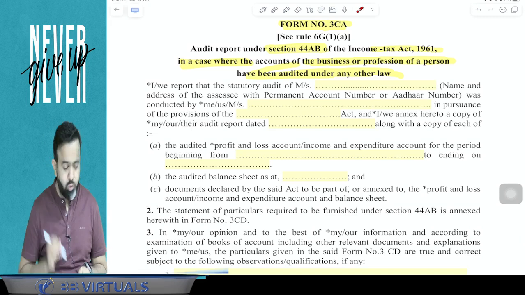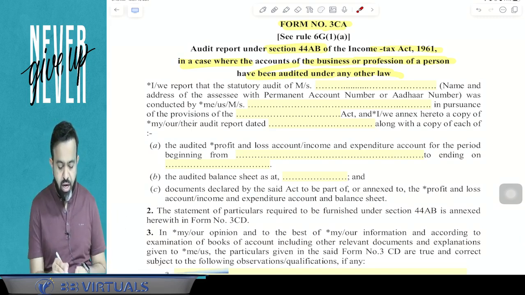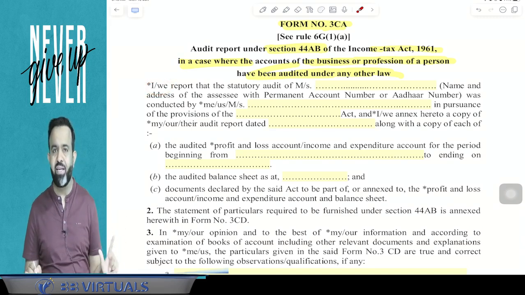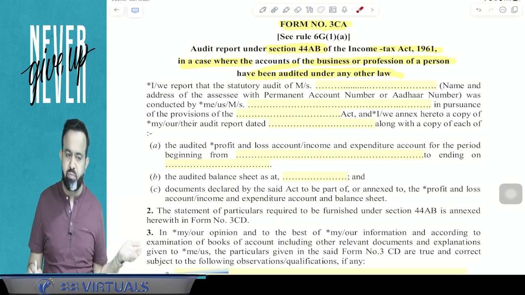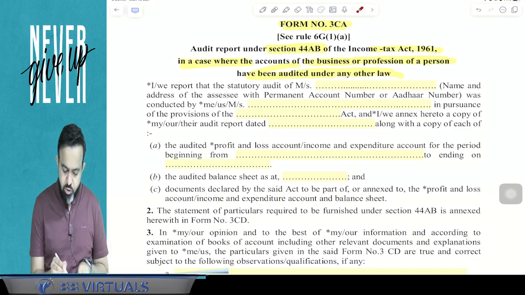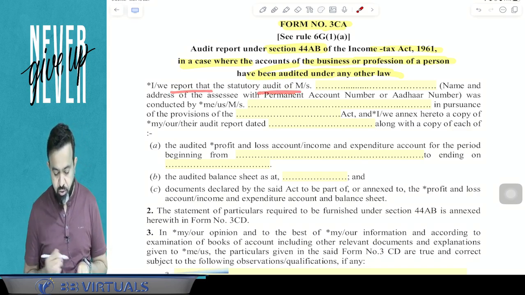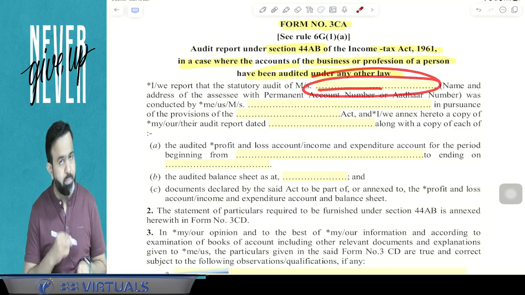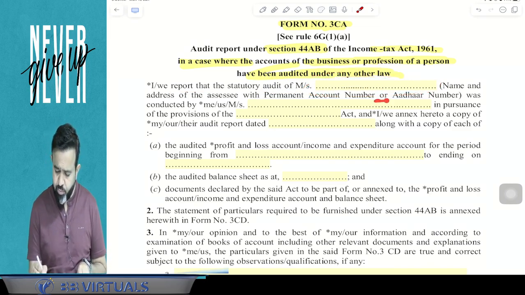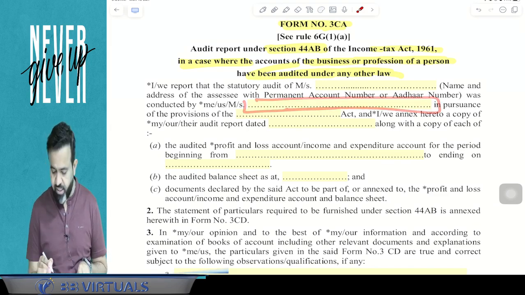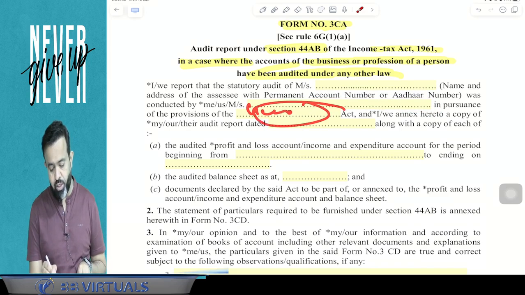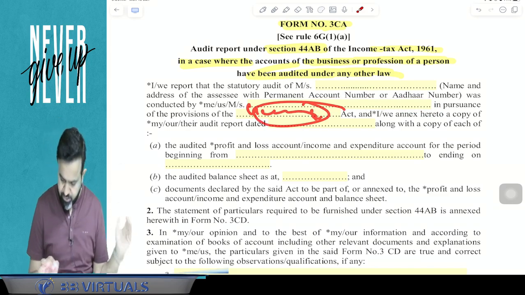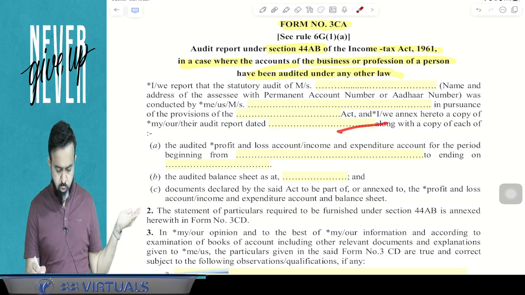So here, how will the chartered accountant write in this form? I or we: if it is an individual proprietary concern auditor, then I, or if there is a partnership firm, then obviously they will write we. So we report the statutory audit of so and so, that is the name of the person, address of the assessee, PAN number of the assessee, conducted by the CA firm. Here they will write the CA firm name, the provision, that is section 44AB of the Income Tax Act 1961, and the audit report date.